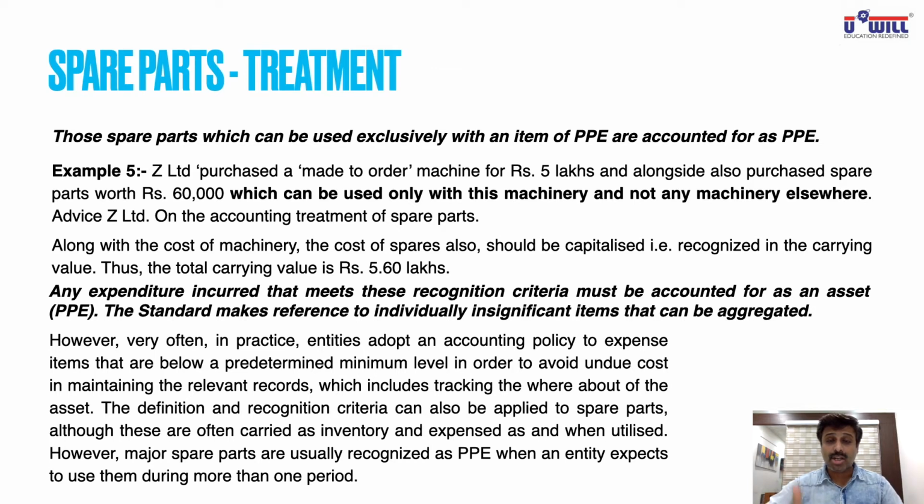It may be costly to pay an accountant. It may be costly to hire human resource just to maintain the accounting for that separately. In that situation, you can debit it to P&L account. However, very often in practice, entities adopt an accounting policy to expense items that are below a predetermined minimum level in order to avoid undue costs in maintaining the relevant records, which includes tracking the whereabouts of the asset. The definition and recognition criteria can also be applied to spare parts, although these are often carried as inventory and expensed as and when utilized. However, we already studied major spare parts are usually recognized as PPE when an entity expects to use them during more than one period.